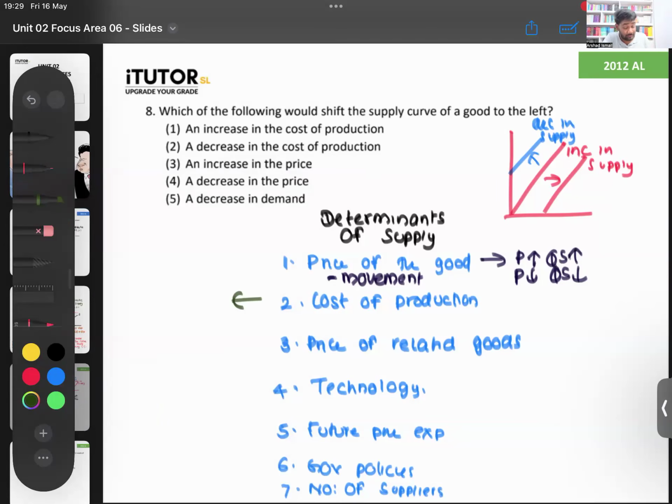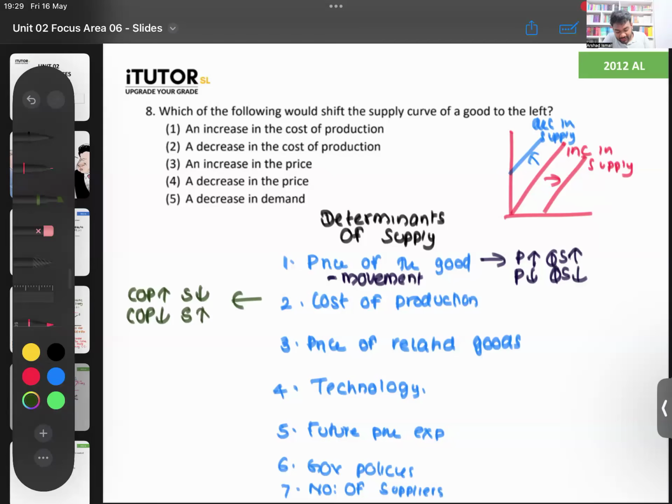So then, can you quickly tell me, Lamai, what happens if your cost of production increases or the price of your inputs increase? Will supply increase or decrease? Now it's expensive to produce the good. If your cost of production increases, your supply will come down, right? Supply will decrease. What if your cost of production comes down? Now it's very cheap to produce the good. The price of your inputs has fallen. Then supply will increase. Rightward shift.